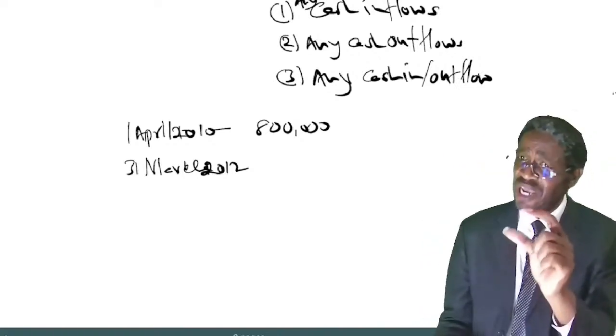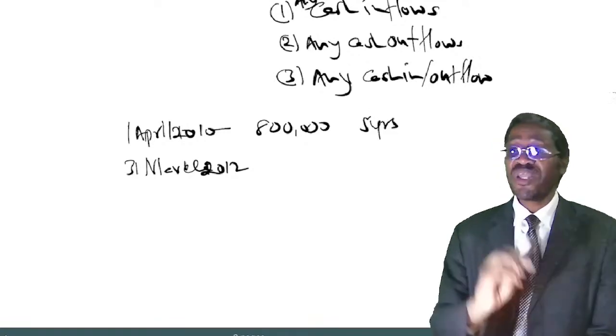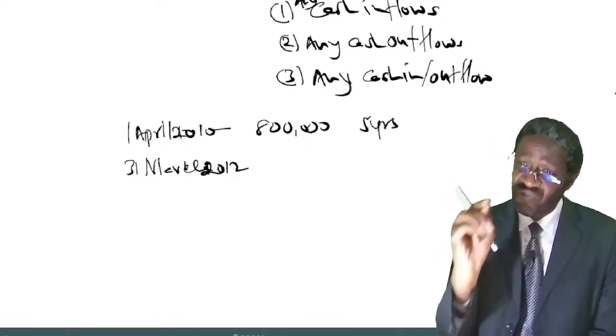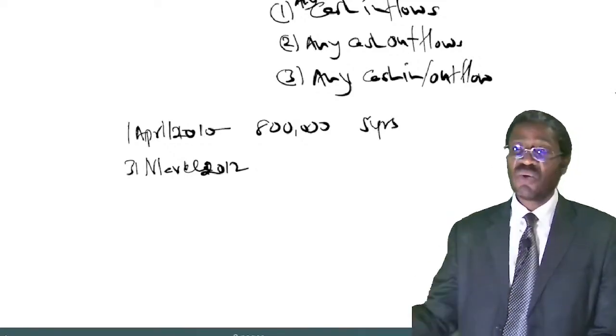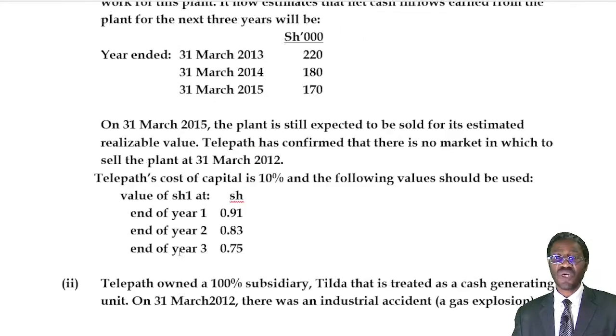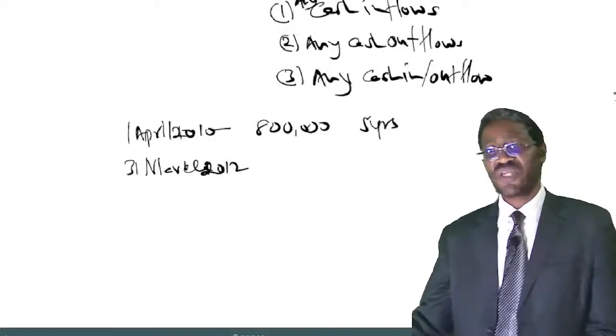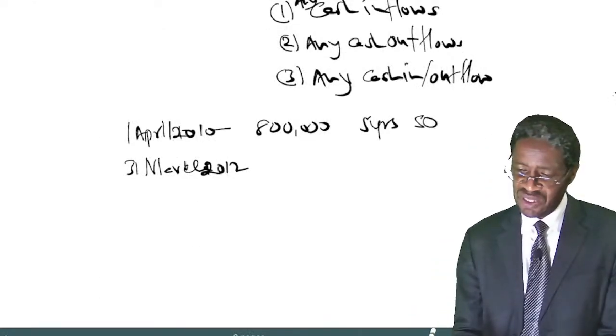It has a useful life, we are told, of 5 years with a residual value. Let me check from part B1. It says the plant has an estimated residual value of 50,000. Good, so the residual value here is 50,000.